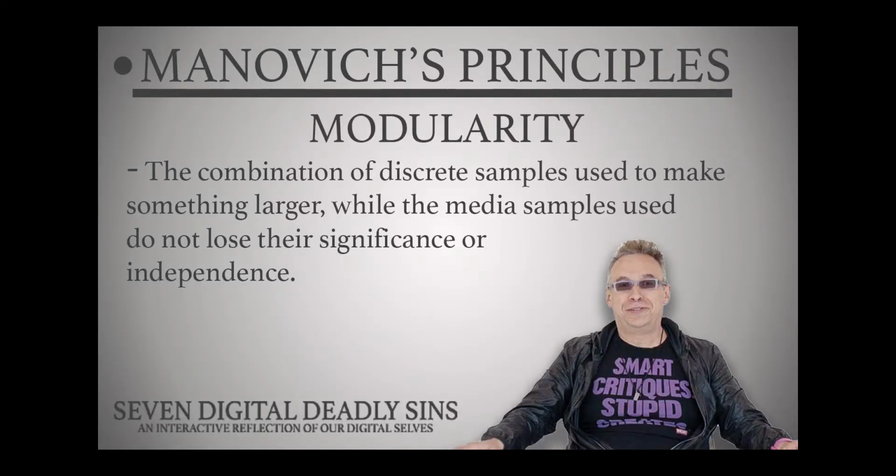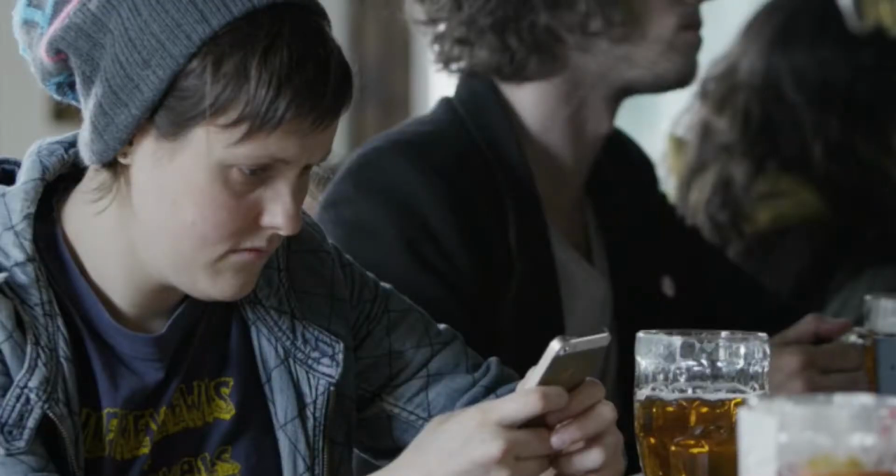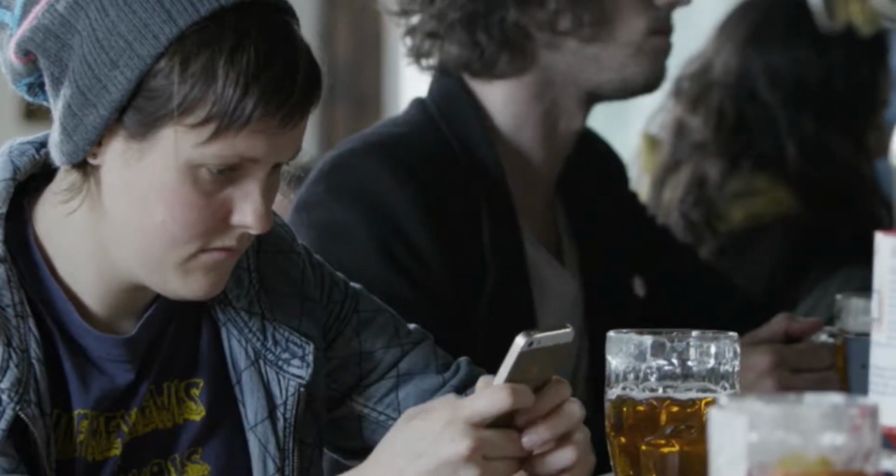The 7 Digital Deadly Sins demonstrates Lev Manovich's new media principle of modularity. This principle is defined as the combination of discrete samples used to make something larger, while the samples used do not lose their significance or independence. The website combines many types of media samples, including grids, text, graphics, and videos, to convey one large message about sinning with new media, while each individual sample is equally important and would make sense on its own.